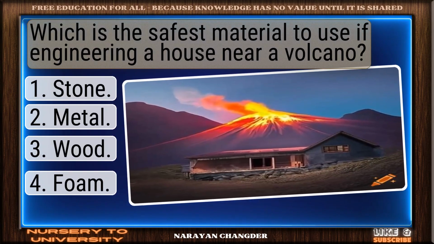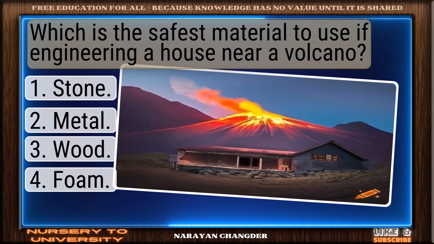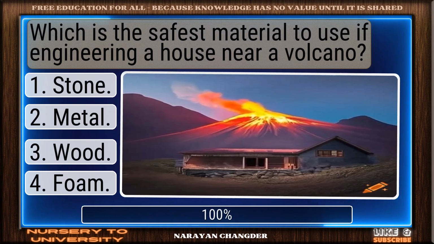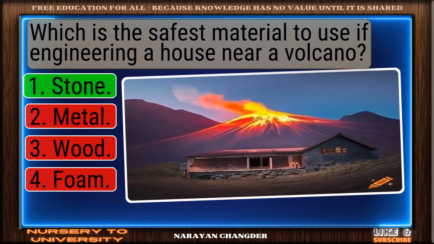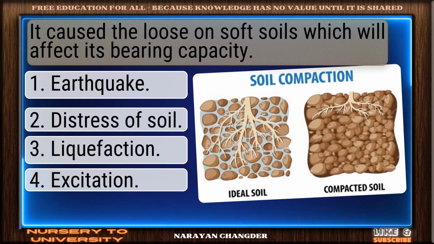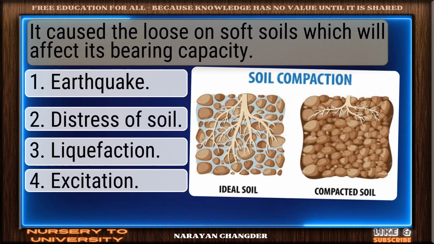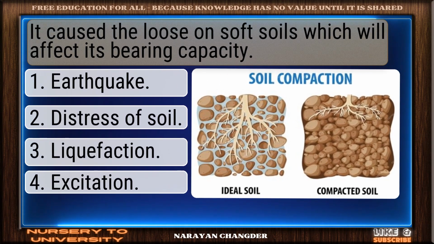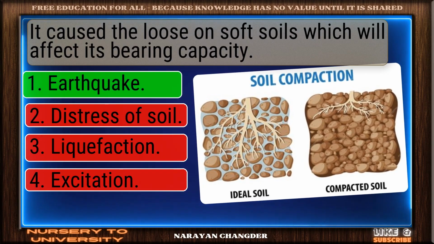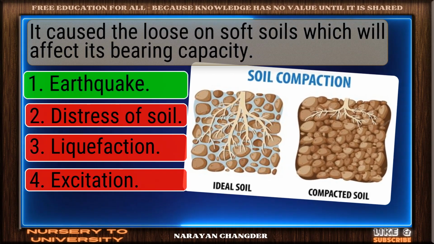Which is the safest material to use if engineering a house near a volcano? Correct response. Stone is the most accurate answer. It caused the loose on soft soils, which will affect its bearing capacity. Right again. Earthquake is a valid answer.